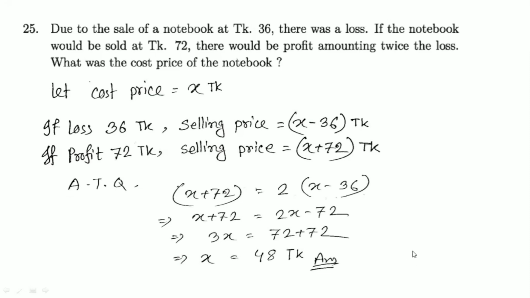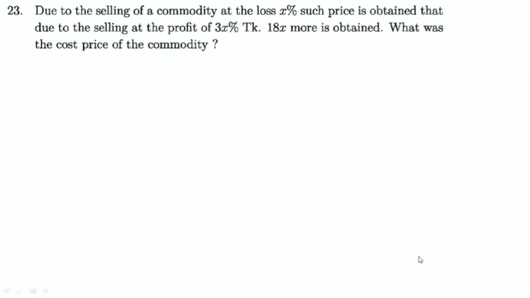Okay, now this question is very easy for you, I think. Due to selling a commodity at a loss of x%, compared to selling it at a profit of 3x%, 18x taka more is obtained. Here it is the same math: the loss is x% and the profit is 3x%. The relation between these two is 18x. Then what was the cost price?